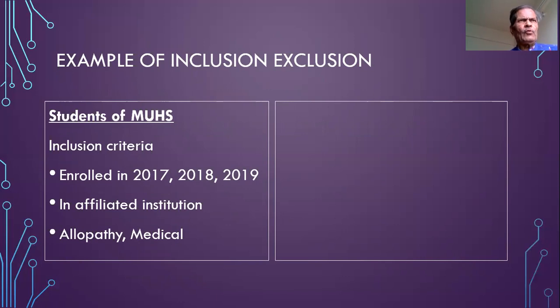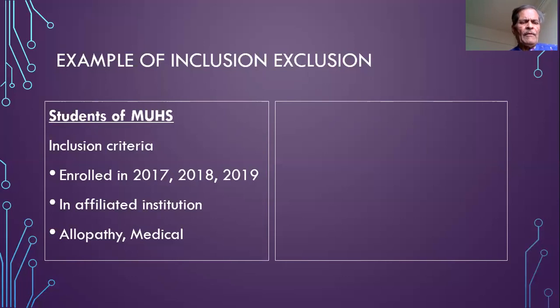So we can set up the inclusion criteria, something like this: the students enrolled in, say, 2017, 18, and 19, so that we do not include the students who enrolled before 2017 or after 2019. Then we say that we will include only those students who are from the institutions affiliated to Maharashtra University of Health Sciences.